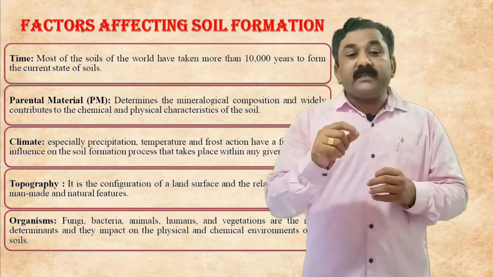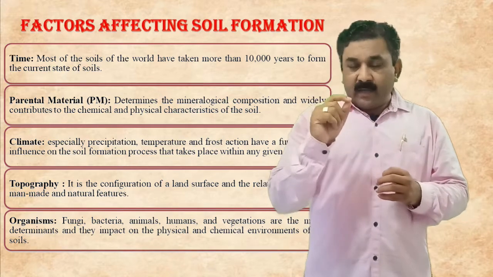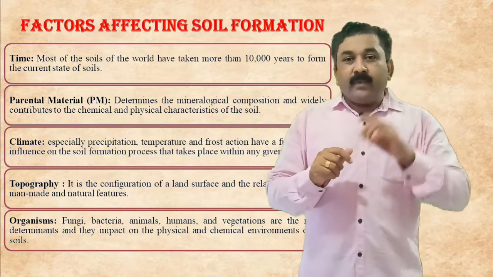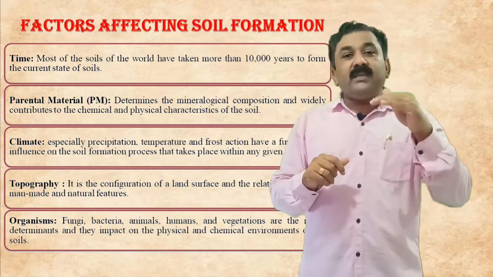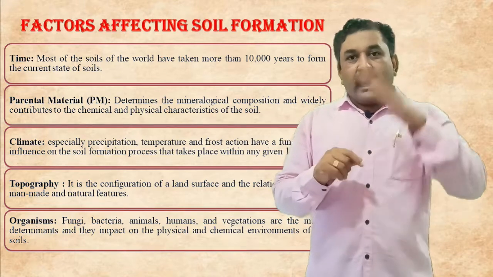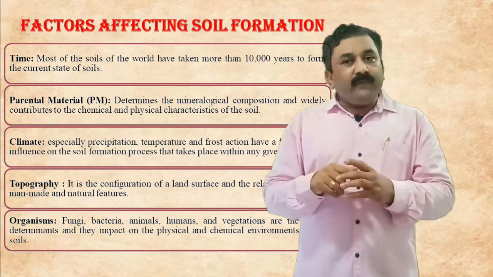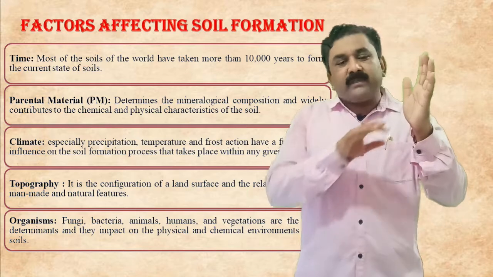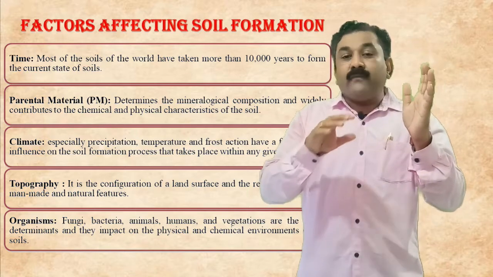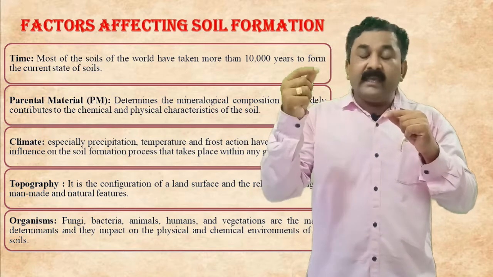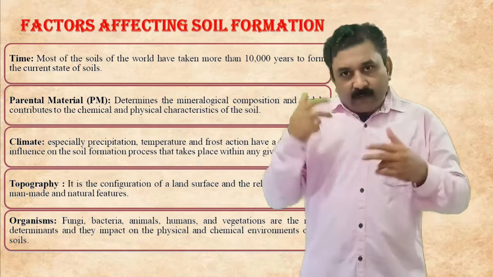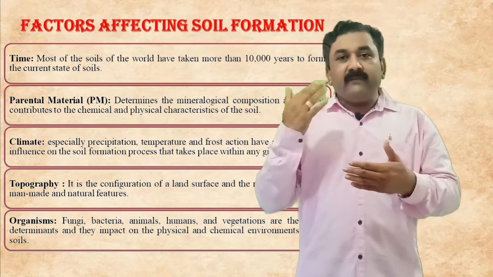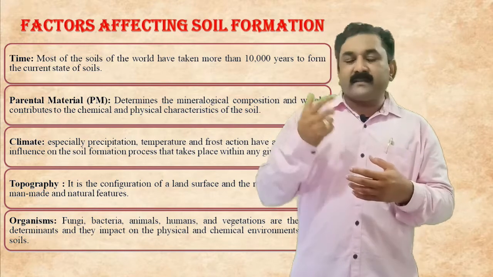As far as time is concerned, it is relevant to the particular area, because if you see the life of the soil and count the years, you will find that soil formed in a previous period had a different composition from soil formed recently. So the period in which the soil is formed will decide the type of soil and its composition.